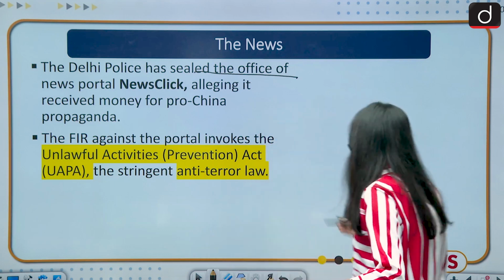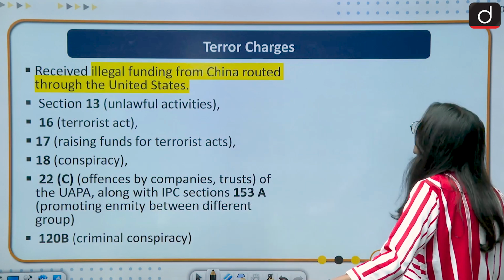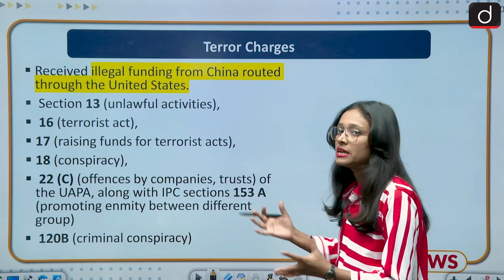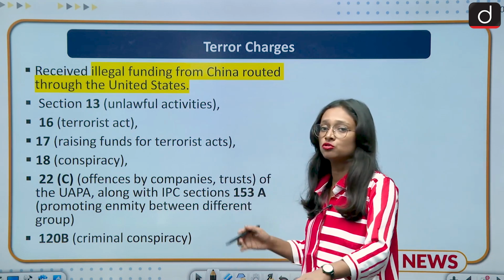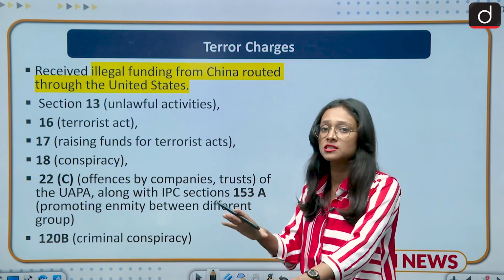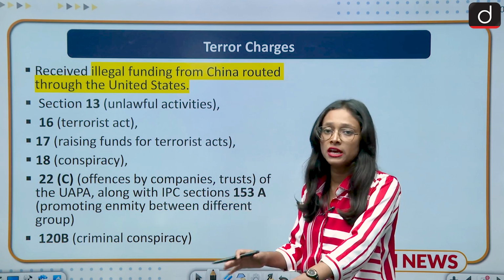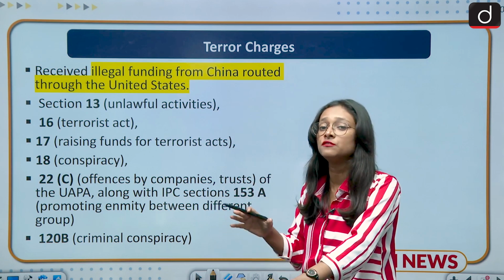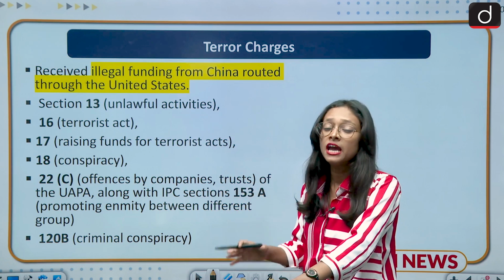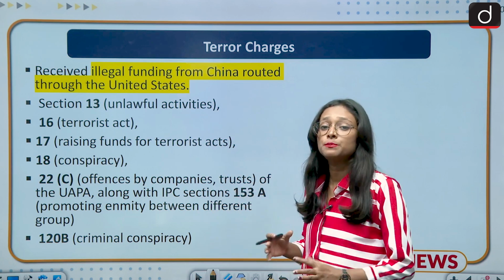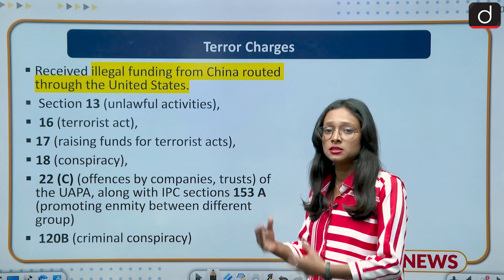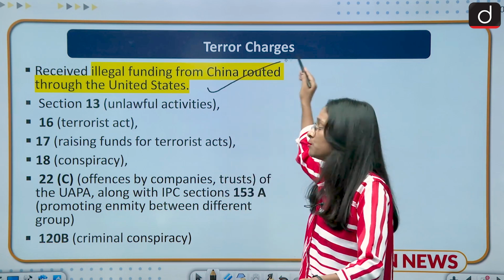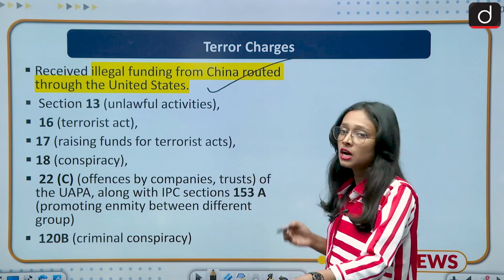Moving to the next slide, what are the terror charges invoked on NewsClick? The first and main charge is that the NewsClick founder and the whole organization received money from a Chinese company and Chinese people to spread Chinese propaganda in this country. This is the main charge they have put on NewsClick. And what are the other charges?